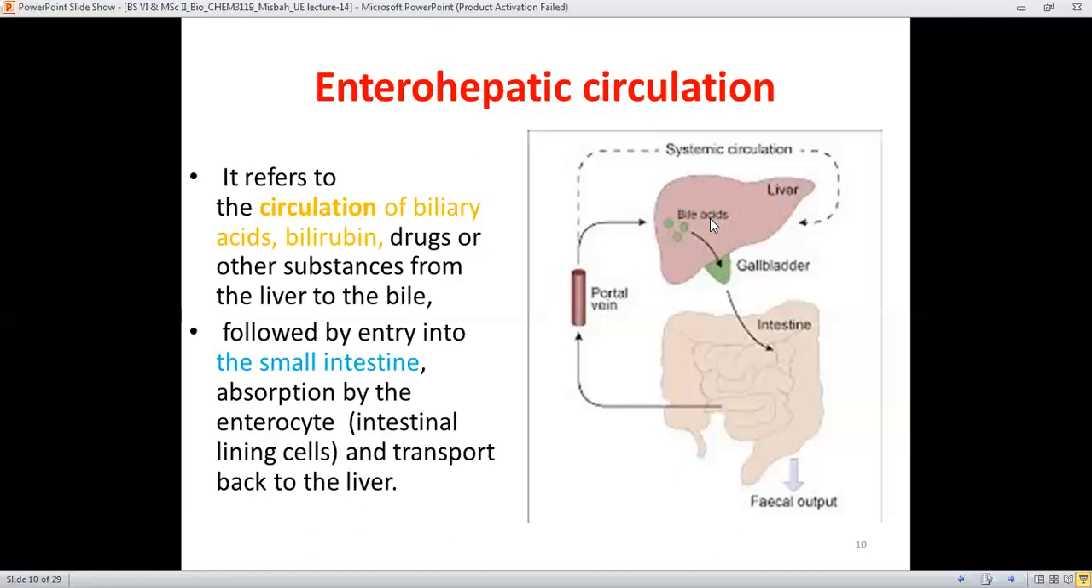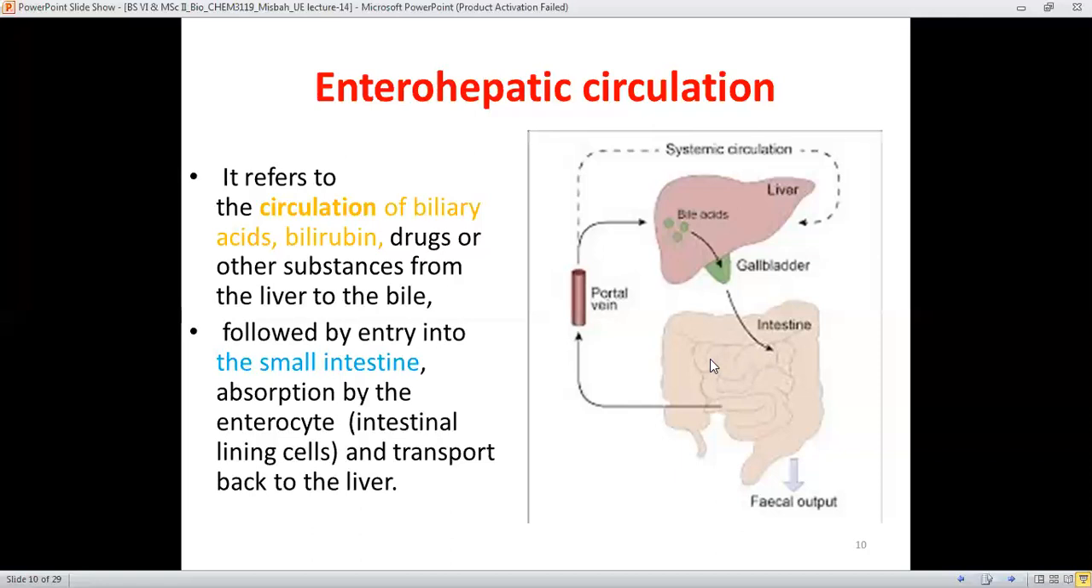The bile acids, or the biliary acids, primary, secondary, conjugated, they all are produced in the liver, and after that they are stored in the gallbladder, and from the gallbladder they are periodically poured into the intestine, because they have an important role in emulsification, or surfactant action, for the digestion of the fatty acids.